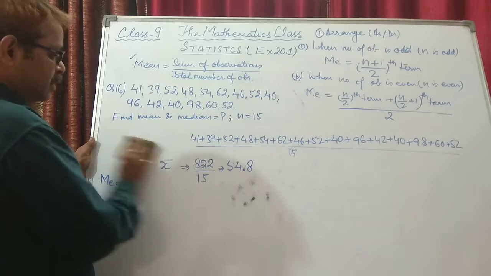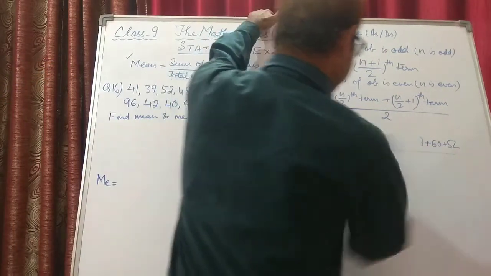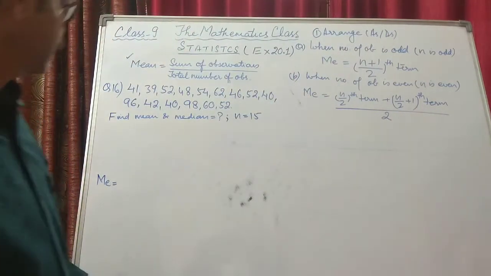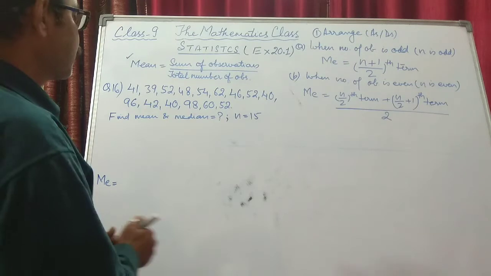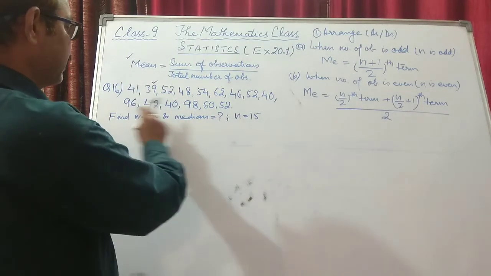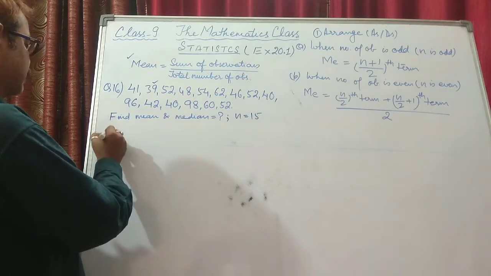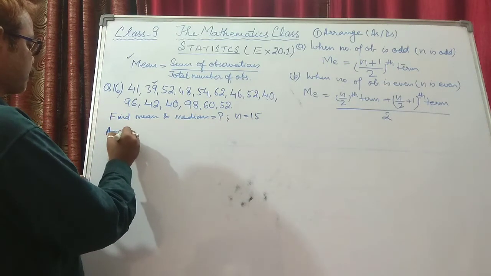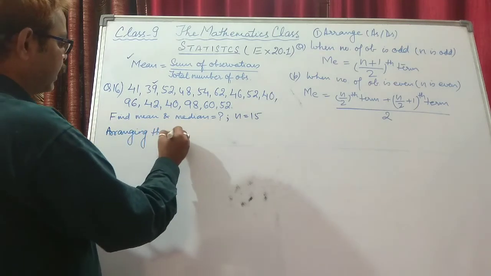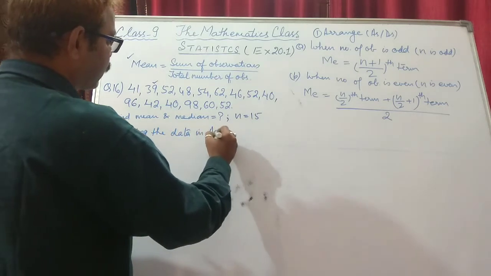Now, when we arrange, the smallest number I think is 39. We are arranging in ascending order. So I am writing here: arranging the data in ascending order.